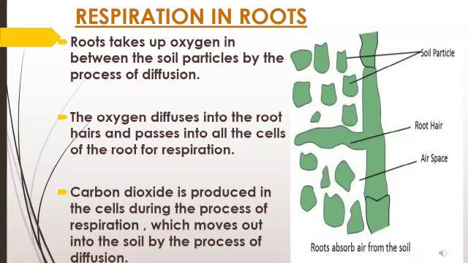Energy is used by plants and carbon dioxide is excreted by the process of diffusion, similar to how oxygen was absorbed with the help of root hairs. So carbon dioxide is produced in the cells during respiration as a byproduct, which moves out into the soil by diffusion.